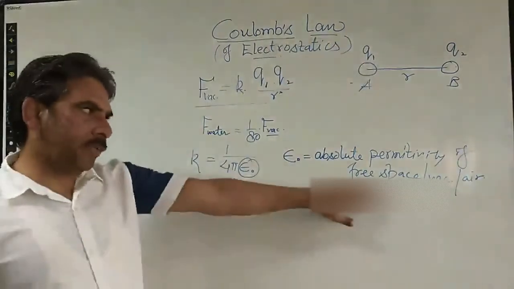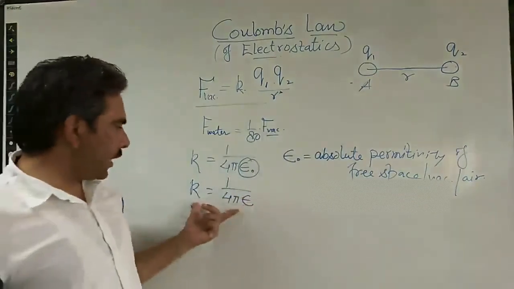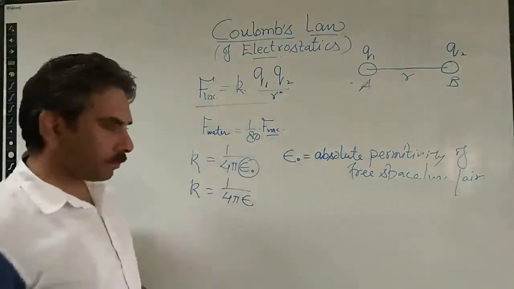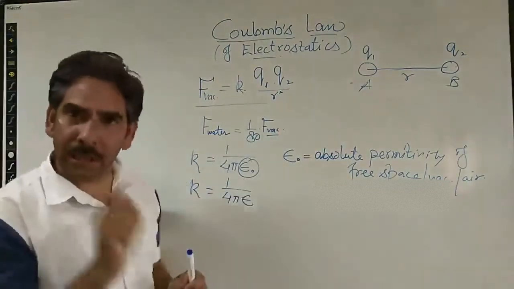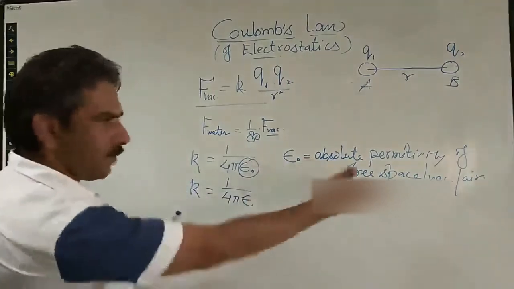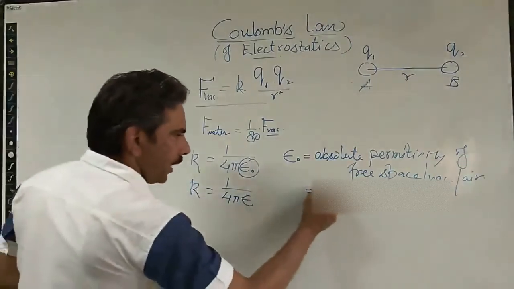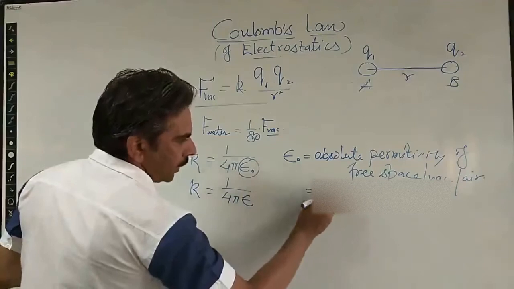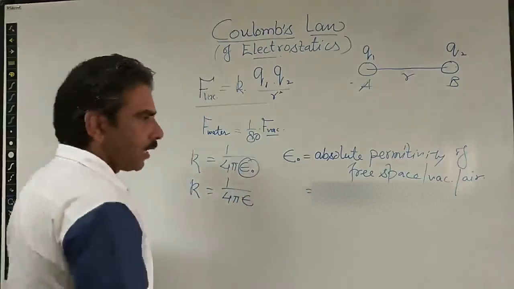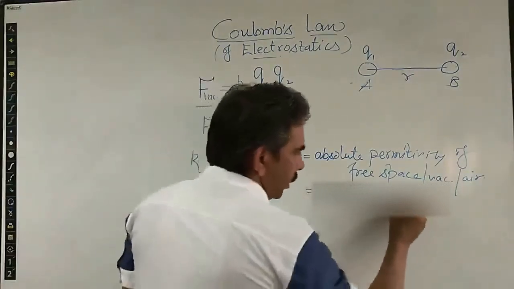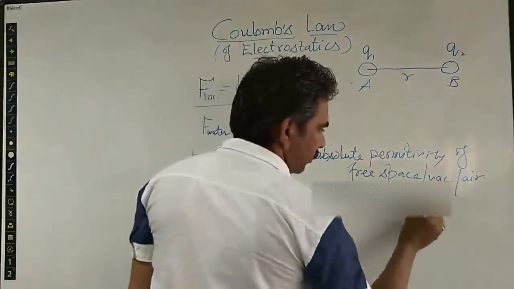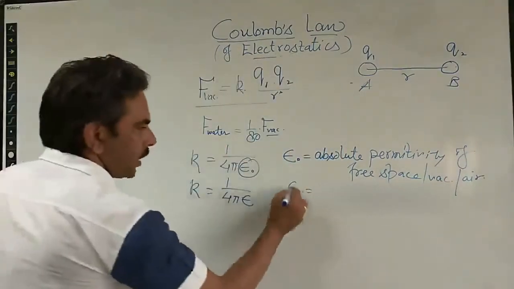And if the medium is other than free space, vacuum or air, then we represent it by the absolute permittivity of that medium. The value of epsilon naught, the absolute permittivity for free space, or we can say vacuum or air, is given to be 8.85 into 10 to the power minus 12 meter square coulomb square per Newton. So this is the value of epsilon naught.